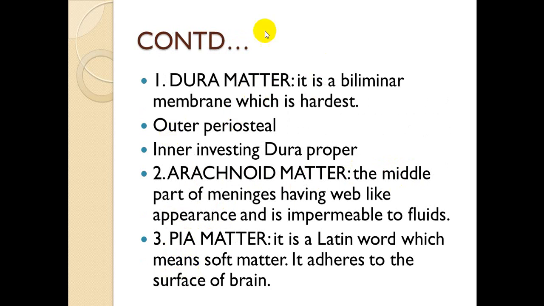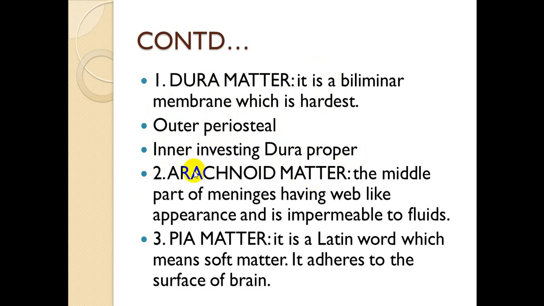The dura mater is a bilaminar membrane, the hardest and most external layer, which has two layers: the outer periosteal layer, which is in contact with the bones of the skull, and then the inner investing dura proper.